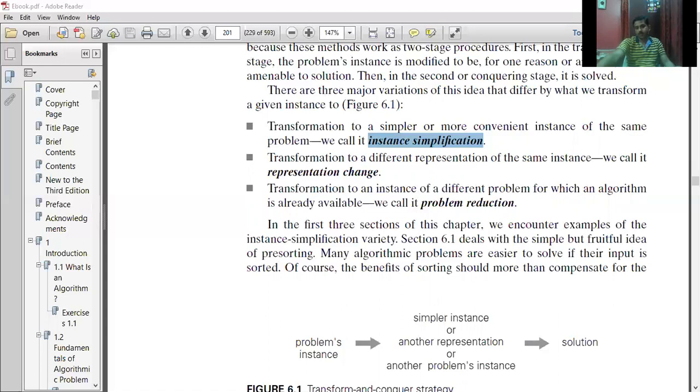As I already mentioned, in the transform and conquer technique, first the problem has to be transformed into a different instance, and that different instance has to be solved. The first phase I'm doing here is to sort the array. In fact, we use the concept of pre-sorting for many of the examples, because we are already familiar with the sorting technique. So we adopt pre-sorting here. Sort the given array, whatever elements have been given.